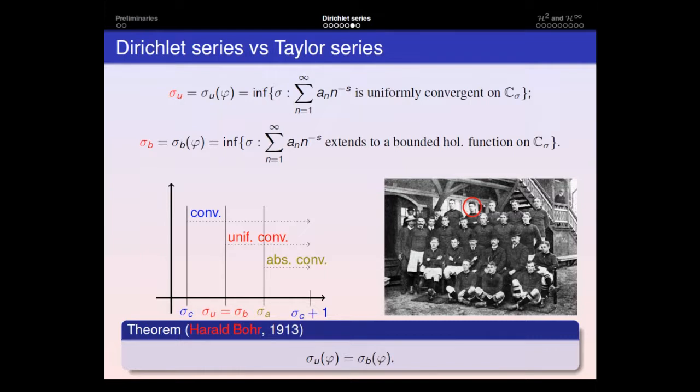Just as a historical remark regarding Harald Bohr's life, we all know that he was a great mathematician, and he was also a silver Olympic medalist with Denmark's football team in 1908. If I'm not wrong, he won the silver medal with Denmark's national team. They lost to England 0-2 in the final.